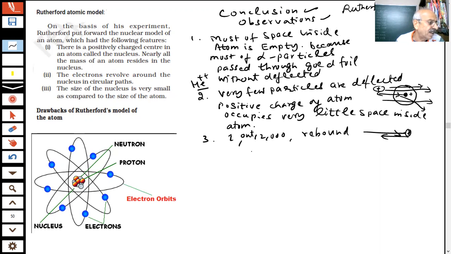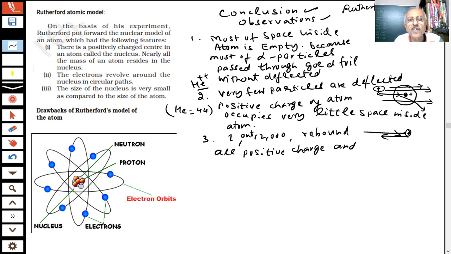What does that mean? It indicates that all positive charge and mass, because it has 4 unit mass. What is the mass of this? 4 unit. What is the mass of a proton? 1 unit. This is 4. You are saying helium is 4u. What is helium? 4u mass. 4u is the mass of helium, as we write 2He4. Okay? So what are you saying?